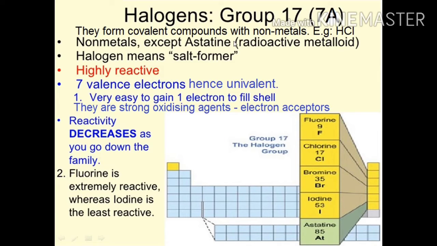Halogens are nonmetals except astatine. Astatine is a radioactive metalloid. Now, halogens are highly reactive with 7 valence electrons, hence they are univalent. That means their valency is 1. They gain 1 electron, and it is very easy for them to gain 1 electron to complete their valence shell or to complete their octet configuration.